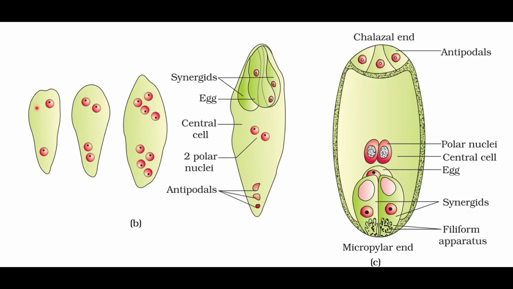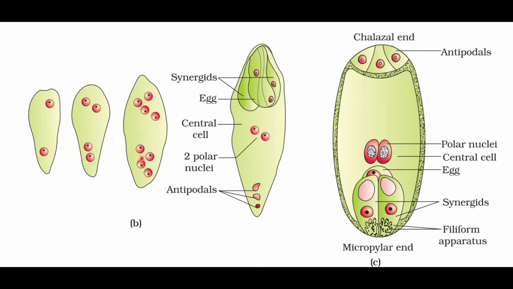In this diagram, you will see here the functional megaspore. The nucleus divides into 2. They move towards the opposite poles. So this is the 2 nucleate embryo sac. Then again, nuclear division takes place mitotically. 2 becomes 4 and 4 becomes 8. Now here 8 nuclei are present.